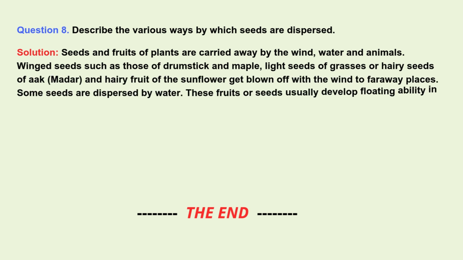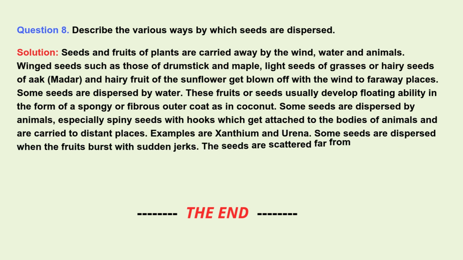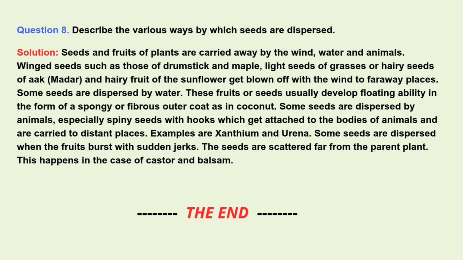Solution. Seeds and fruits of plants are carried away by the wind, water and animals. Wing seeds such as those of drumstick and maple, light seeds of grasses or hairy seeds of aacay, madder, and hairy fruit of the sunflower get blown off with the wind to faraway places. Some seeds are dispersed by water. These fruits or seeds usually develop floating ability in the form of a spongy or fibrous outer coat as in coconut. Some seeds are dispersed by animals, especially spiny seeds with hooks which get attached to the bodies of animals and are carried to distant places.